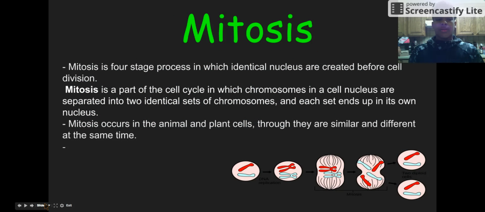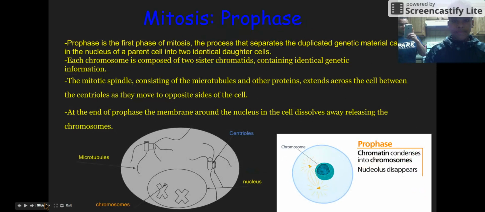Mitosis. Mitosis is the four-stage process in which identical nuclei are created before cell division. Mitosis is a big part of the cell cycle in which chromosomes in the cell nucleus are separated into two identical sets of chromosomes, and each set ends up in its own nucleus. Mitosis occurs in animal and plant cells, though they are similar and very different at the same time.